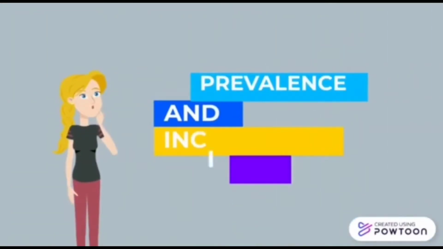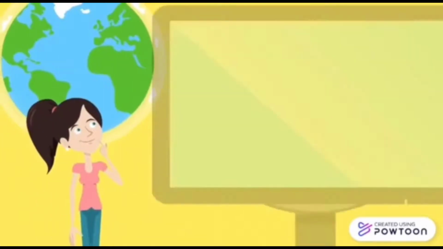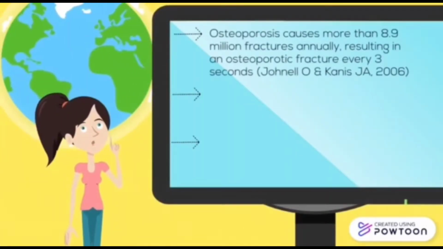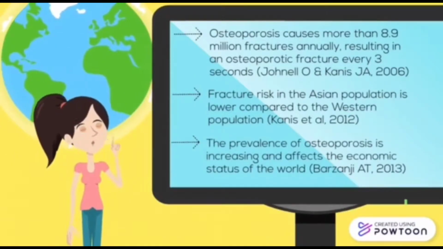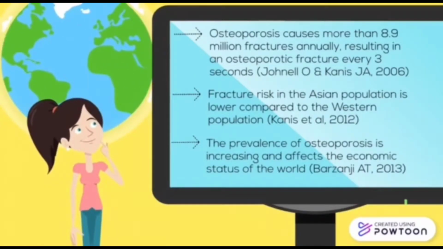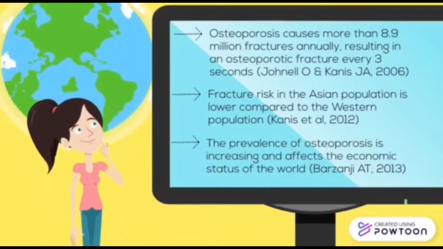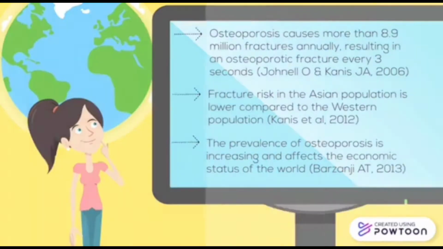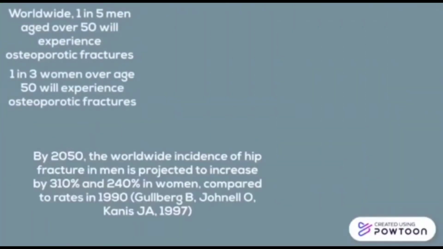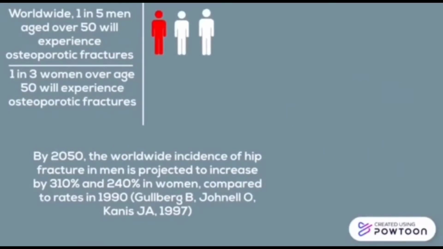Prevalence and incidence globally. Osteoporosis causes more than 8.9 million fractures annually, resulting in an osteoporotic fracture every 3 seconds. Fracture risk in an Asian population is lower compared to the Western population. The prevalence of osteoporosis is increasing and affects the economic status of the world. 1 in 5 men and 1 in 3 women over age 50 will experience an osteoporotic fracture.